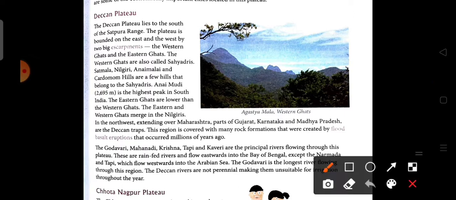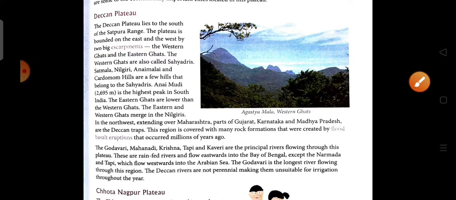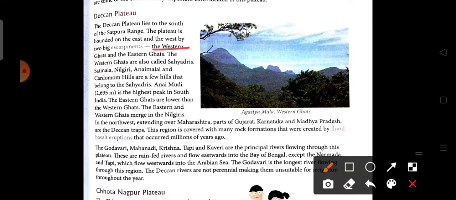The plateau is bounded on the east and west by two escarpments. Escarpment means the steep slopes that are formed by erosion, and it separates two relatively level areas having different elevations. Here the two escarpments are the Western Ghats and the Eastern Ghats. The Western Ghats are also called Sahyadri. Satmala, Nilgiri, Anaimalai and Cardamom Hills are a few of the hills located in Sahyadri.